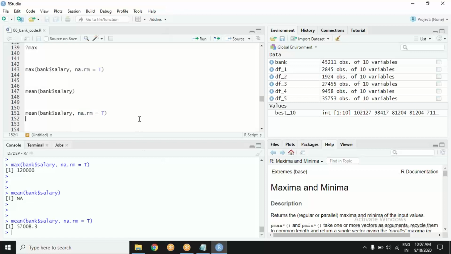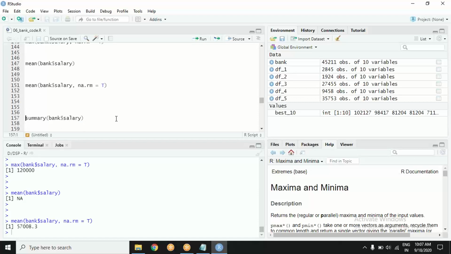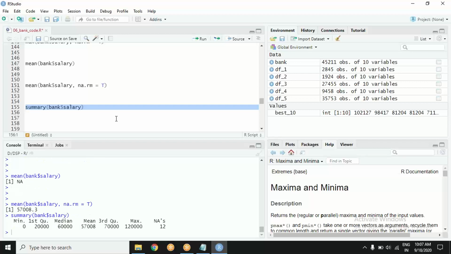Well, did anybody try summary of salary? Well, it is also a good idea to see summary of be it anything. Summary always gives fantastic information. Check summary of this numeric variable. We see all the usual things, but we saw something extra. By default, it tells you how many missing values are there, if there is any.